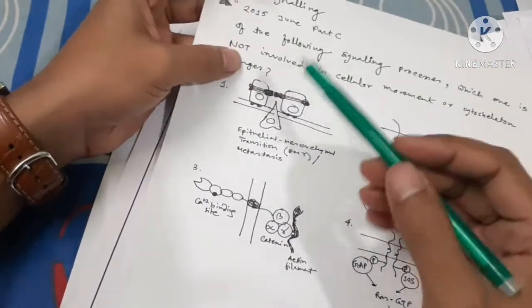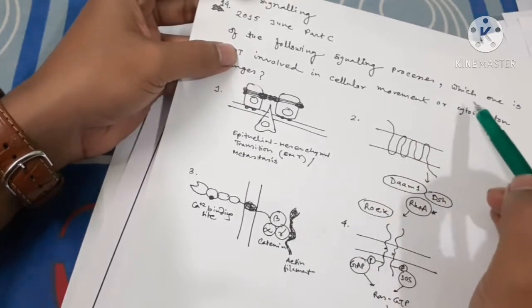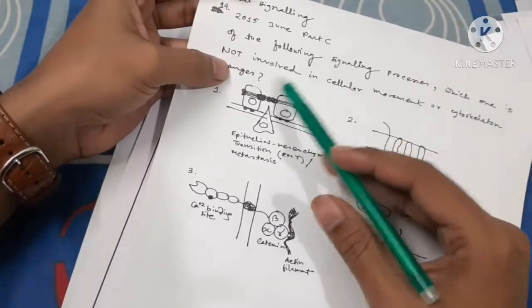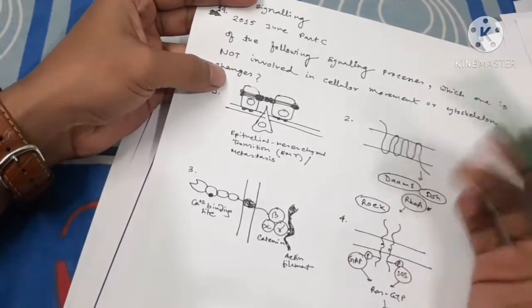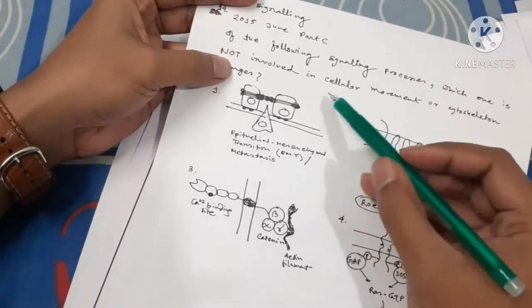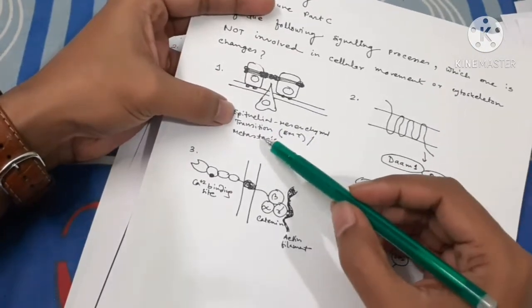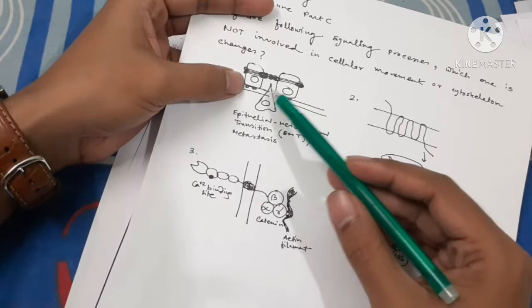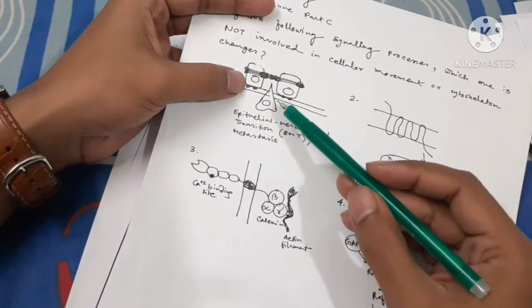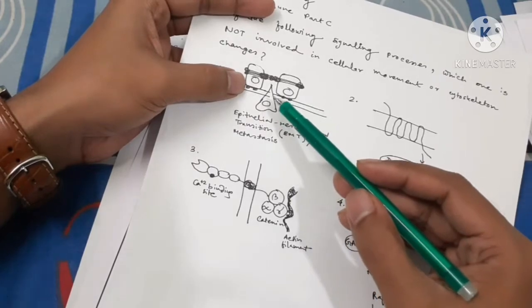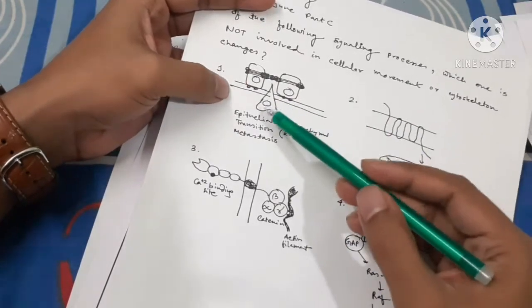The question here is, of the following signaling pathway processes, there are 4 pictures, which one is not involved in cellular movement or cytoskeleton changes. So you have to choose the option which is not involved in cellular movement. You can see it is epithelial mesenchymal transition, EMT, or metastasis. When cancer cells or tumor cells migrate from one position to another, it is called EMT, epithelial mesenchymal transition. This requires cytoskeleton exchange, actually rearrangement or cell movement. So one option is not true.